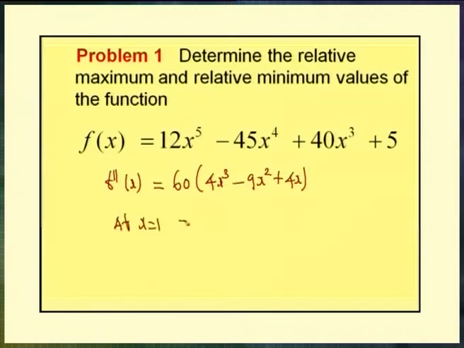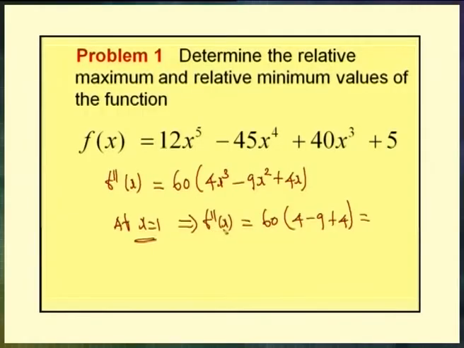At the point x equal to 1, our f double dash of x takes the value 60 into (4 − 9 + 4), which is minus 60, which is less than 0. Therefore, our function f takes the maximum value at x equal to 1.